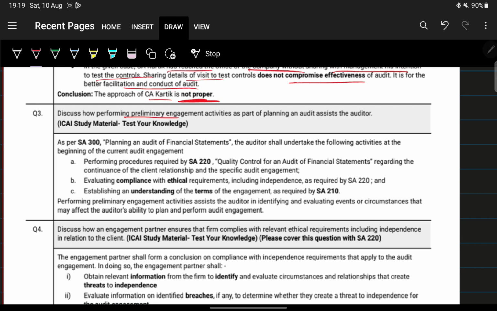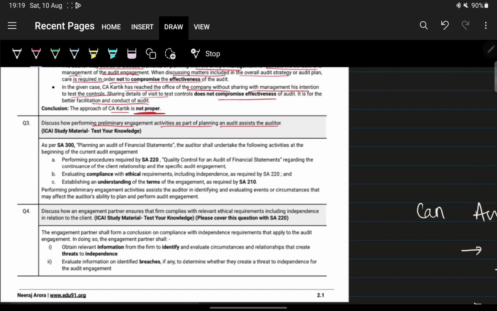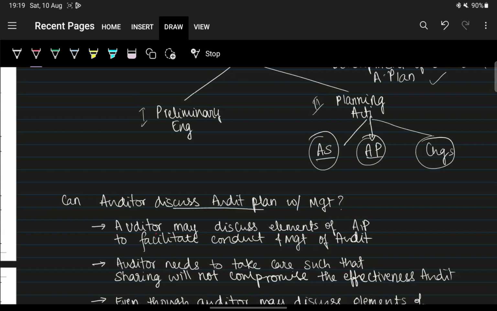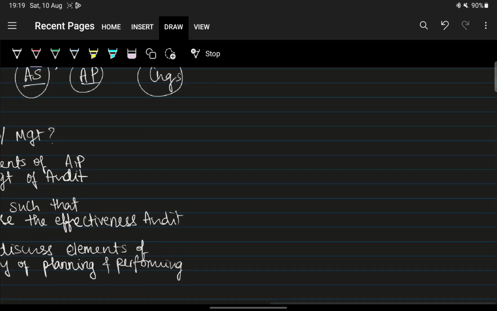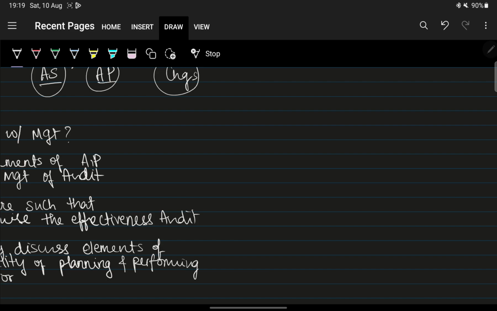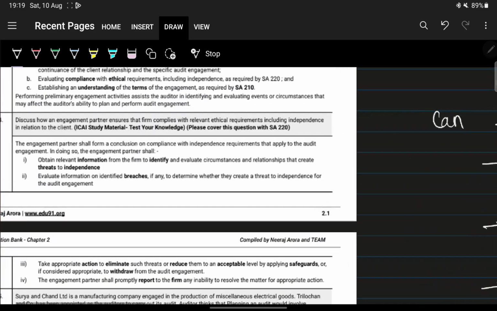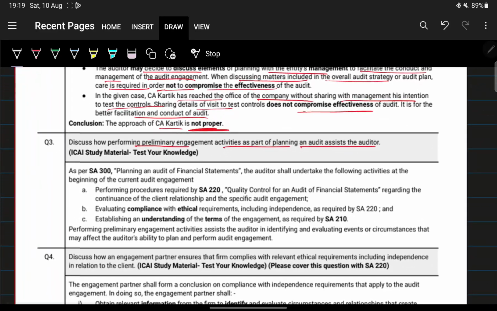Next, discuss how performing preliminary engagement activities as a part of planning an audit assists the auditor. Basically they're asking about the preliminary engagement activities. What is there in the preliminary engagement activities? We'll go through that first, and then I'll explain it.